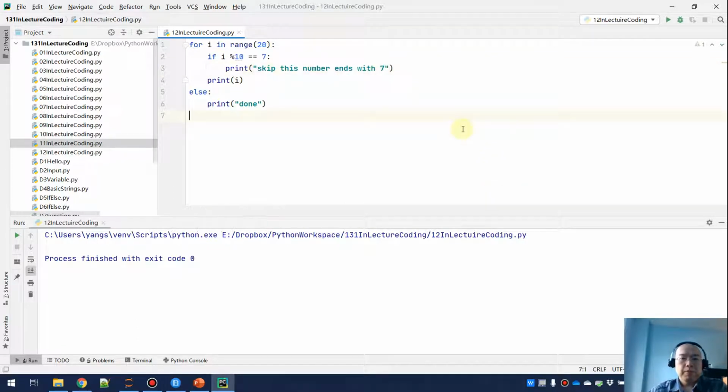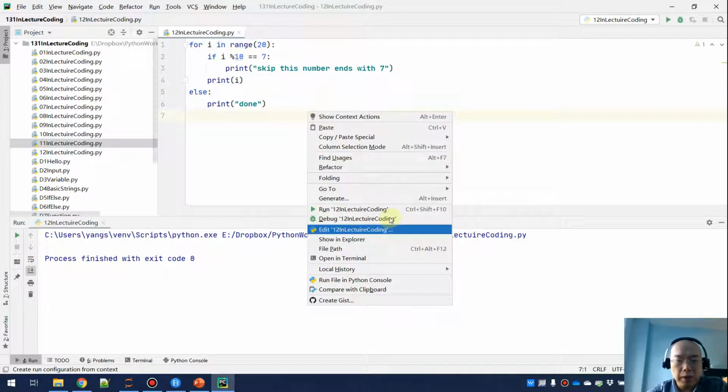Say I'm really a person who hates the number 7, and for all the numbers that have 7 as the last digit, I want to skip them, and otherwise I want to print. So I'm skipping only 7 and 17, and for the remaining numbers, I'm printing every one of them, and I'm doing this for the range from 0 to 19.